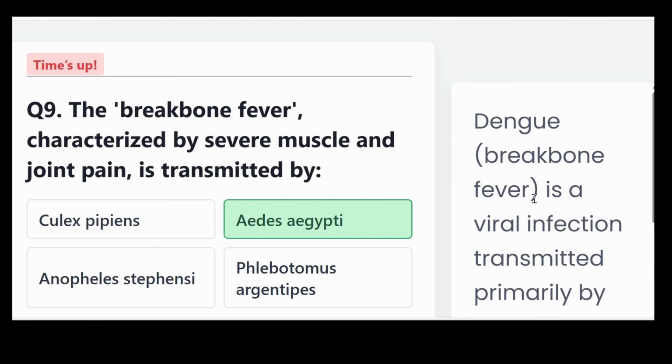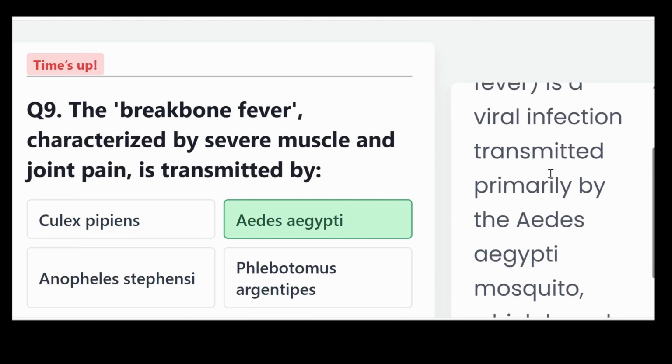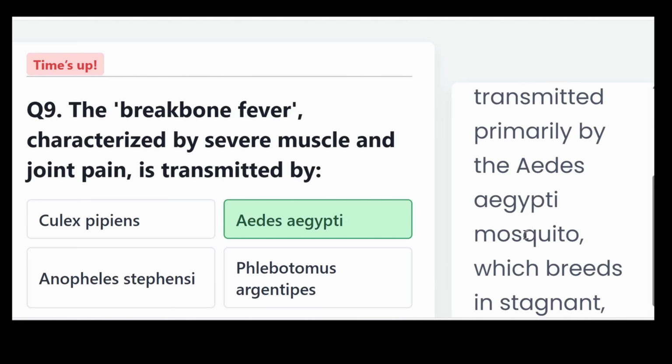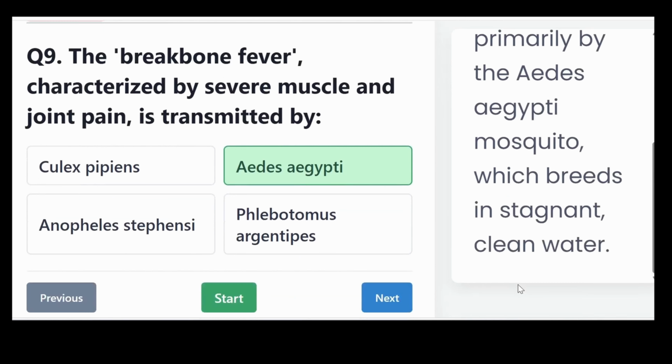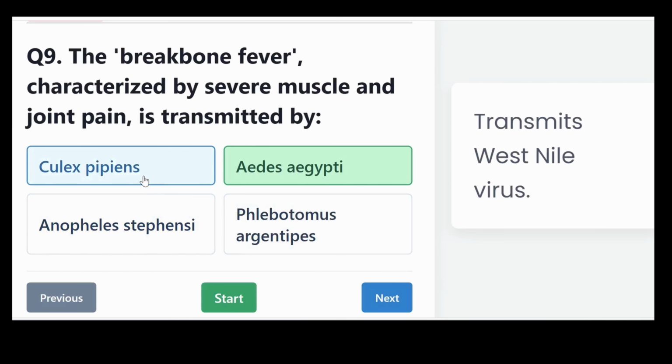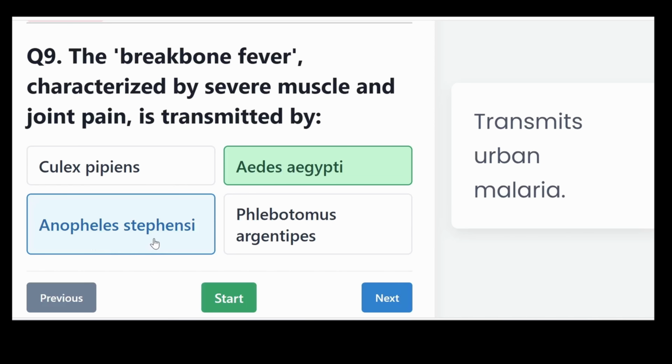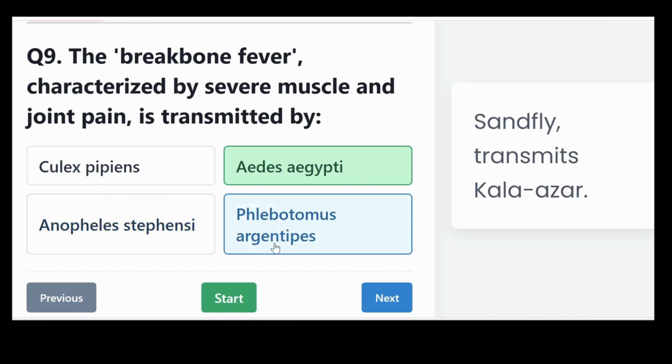Dengue, that is breakbone fever, is a viral infection transmitted primarily by Aedes aegypti mosquitoes, which breed in stagnant clean water. Culex pipiens transmits West Nile virus. Anopheles stephensi transmits urban malaria. Phlebotomus argentipes is a sandfly that transmits Kala-azar.